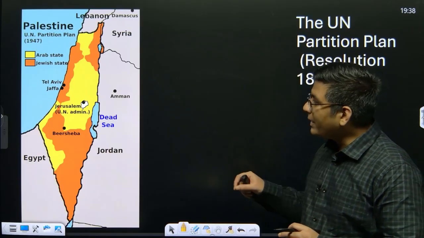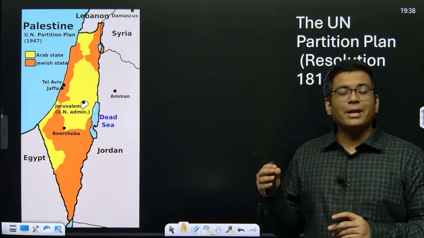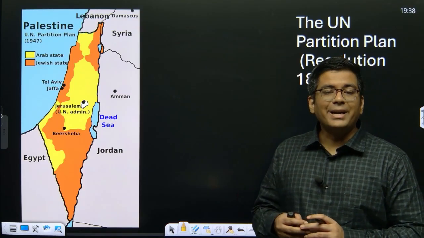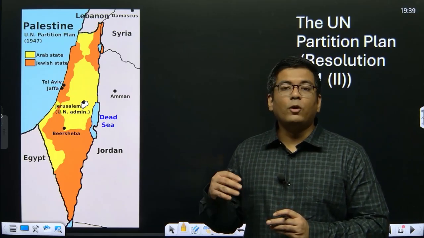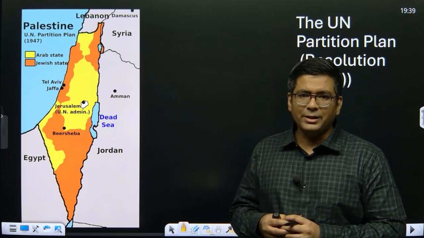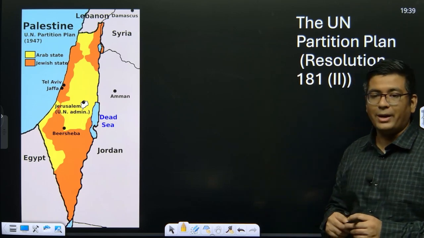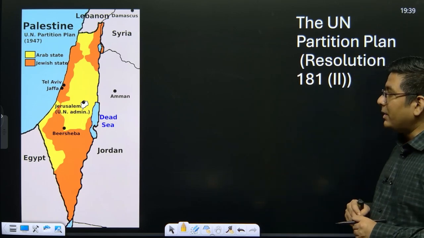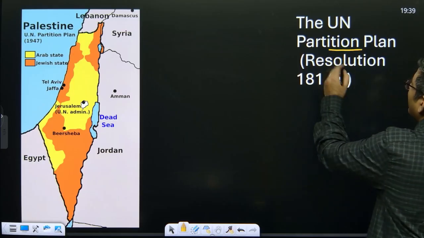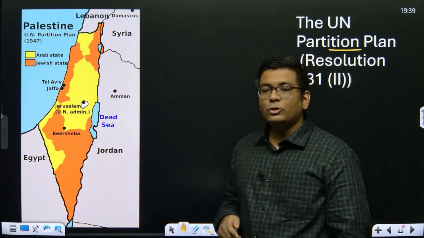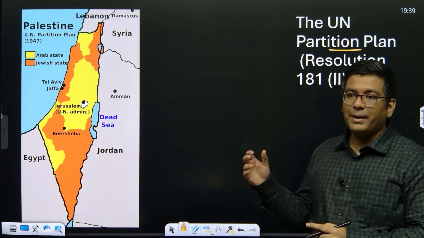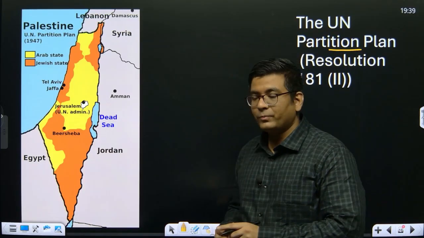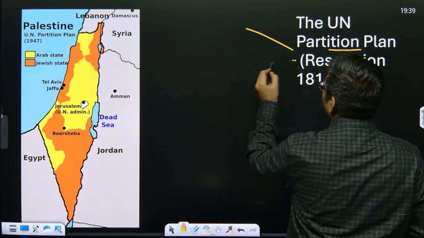Subsequently after the Second World War, when the economy of Britain was decimated and at the same time Britain no longer had the interest or the courage to actually fulfill the administrative duties of the region of Palestine, they referred this problem to the United Nations. The United Nations in this regard comes up with a plan which is called the UN Partition Plan. The UN Partition Plan basically said that this entire region needs to be divided into three parts.